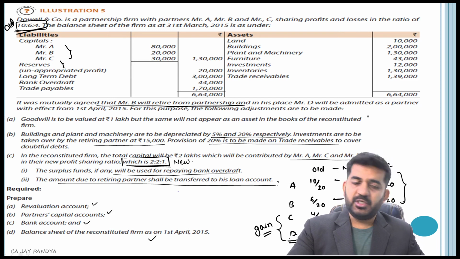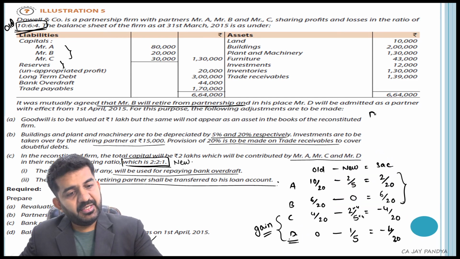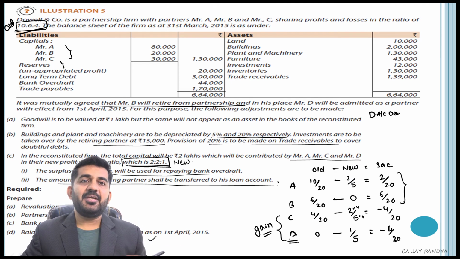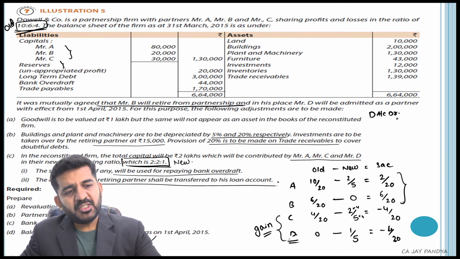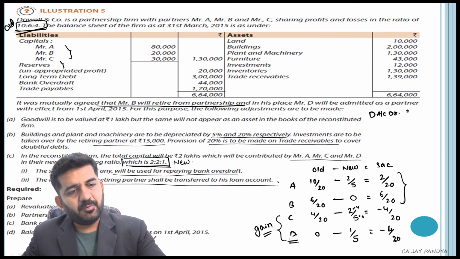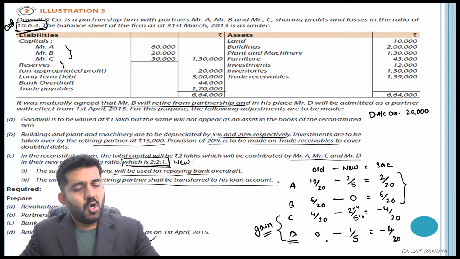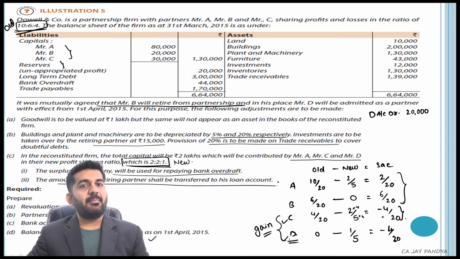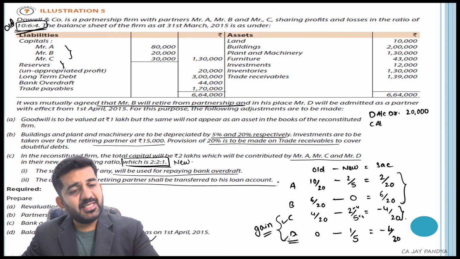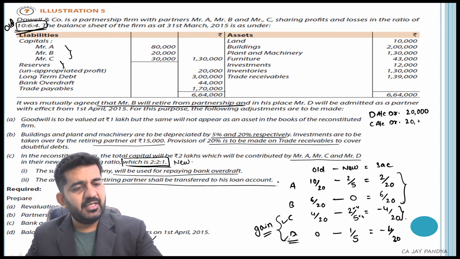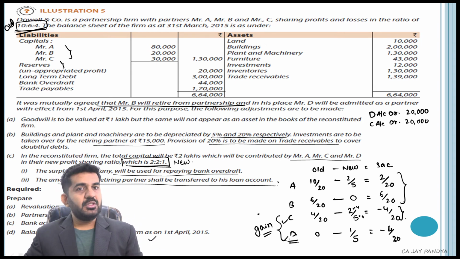So what I can do is debit D's account, because he is the new partner. See, gaining partners are always debited and sacrificing partners are always credited. What is his share? 1/5 into 1 lakh is nothing but 20,000. Whatever he is gaining, Mr. C is also gaining the same amount, 1/5. So C's account will also be debited because he is gaining something, and the amount is the same, 20,000.